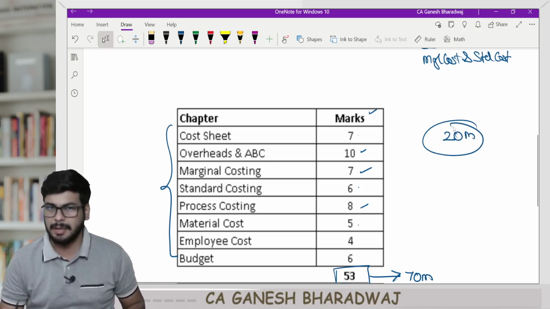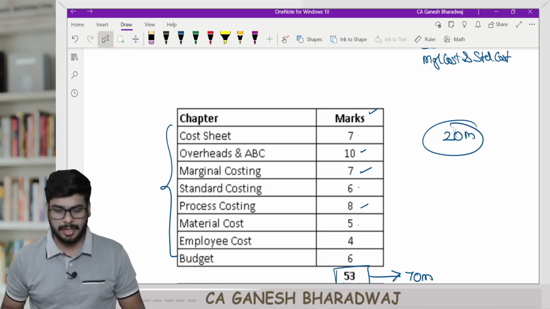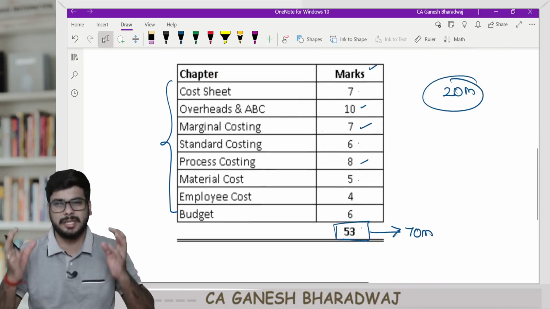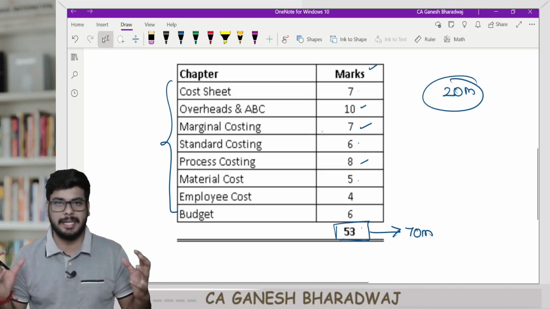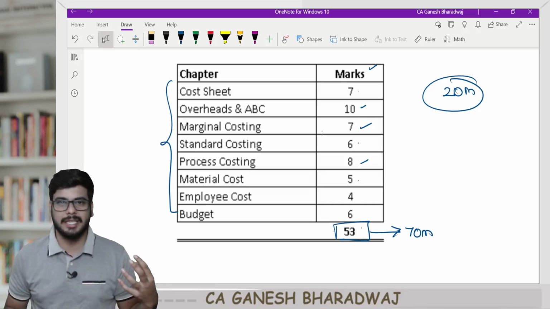Easily, you can get 20 marks if you are able to crack it, and if you have learned it conceptually, definitely you can get 20 marks. Now, just tell me, guys, around 50 plus 20, about 70 marks of the paper, entire paper, you are kind of able to get to know from which areas it is going to come.